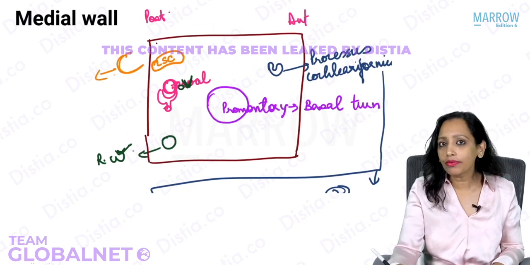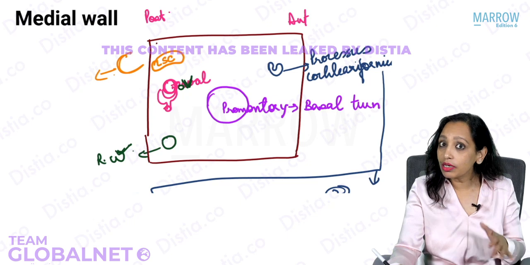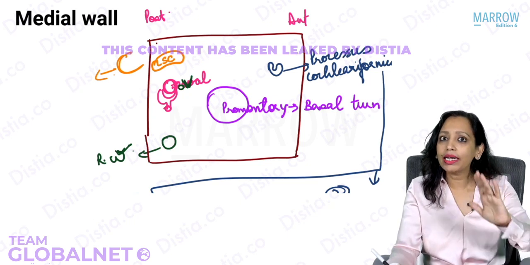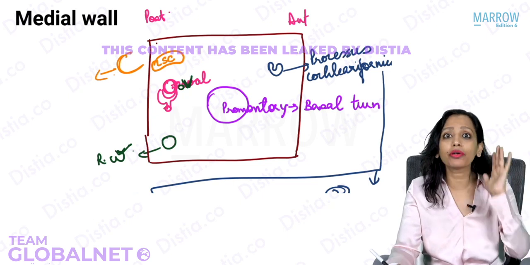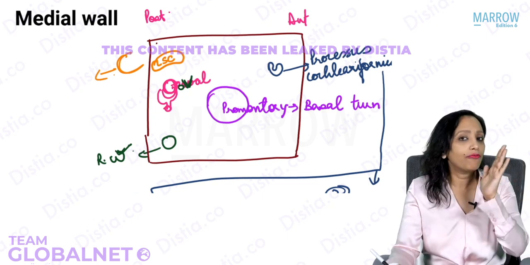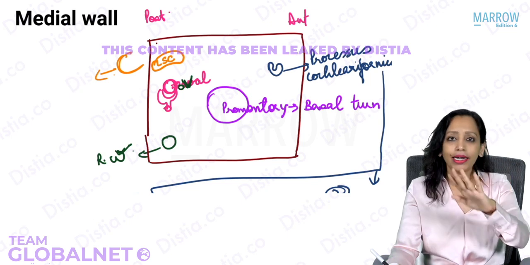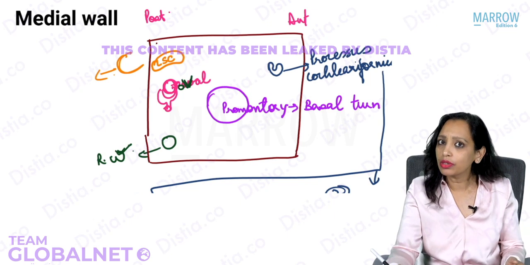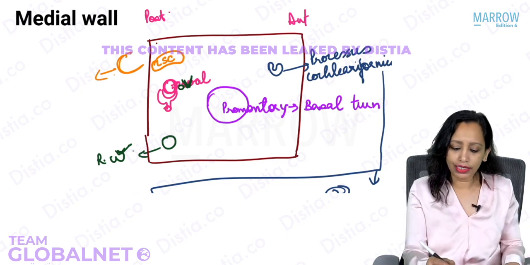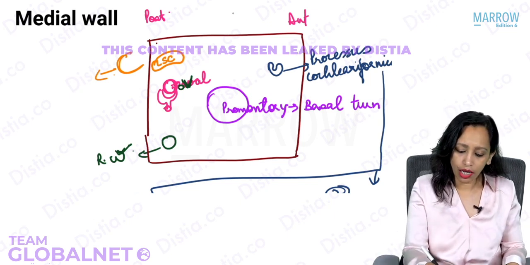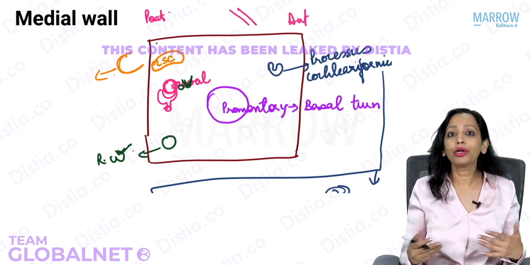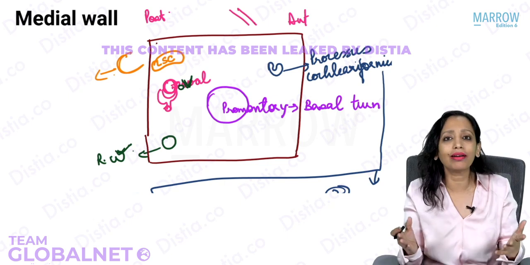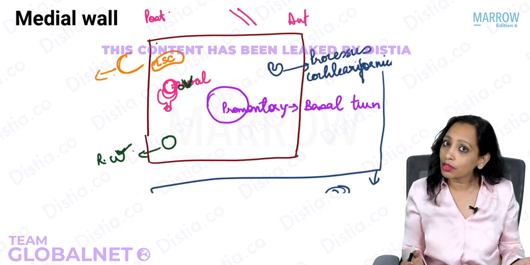Where is the facial nerve? Have you heard of the facial nerve earlier also in the year? Yes, we have. We know that the facial nerve enters the ear and then comes to the face. So quickly tell me, the facial nerve exits the cranium and it enters the inner ear through which foramen? Yes, through the internal acoustic meatus. So now it has come into the inner ear. Now from the inner ear, it will come into the middle ear. If something comes from the inner ear into the middle ear, it is understood that it will come on which wall? Yes, on the medial wall.